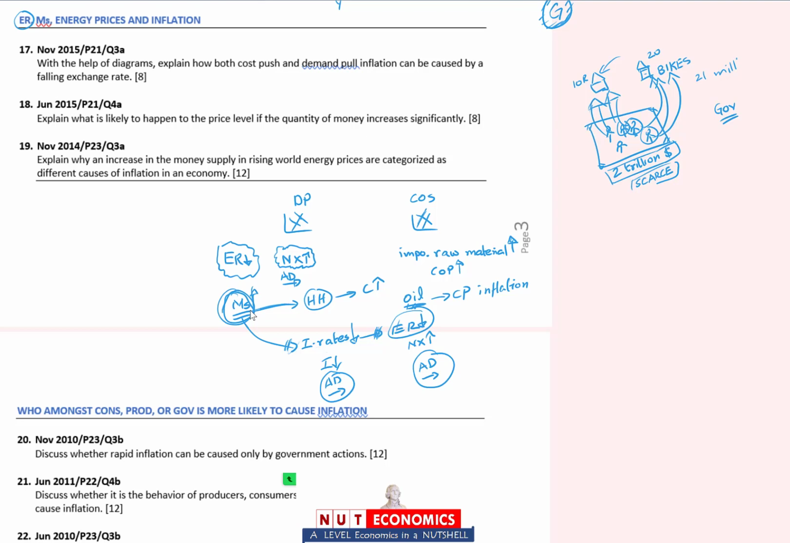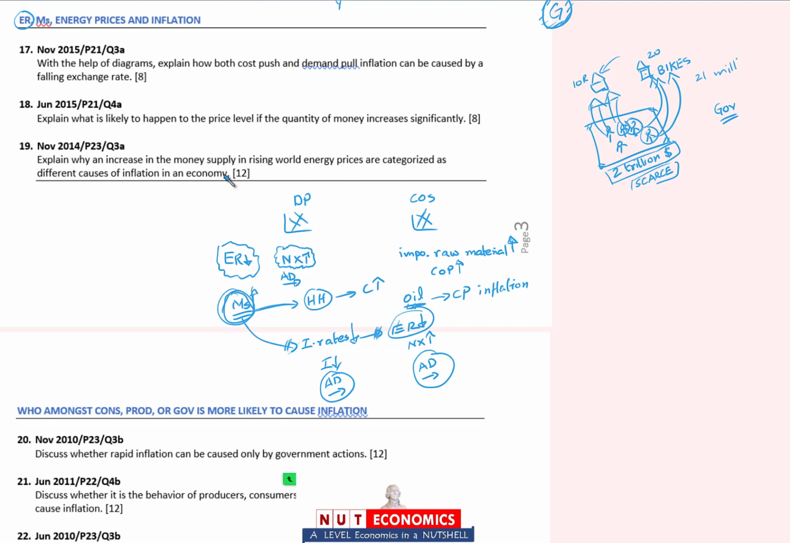Now let me take you through these questions. With the help of diagrams, explain how both cost and demand pull inflation can be caused by a falling exchange rate that I just explained to you over here. Explain what is likely to happen to the price level if the quantity of money increases significantly. This is the answer that I just explained to you over here. And explain why an increase in the money supply and, this is again a typo, and rising world energy prices are categorized as different causes of inflation.